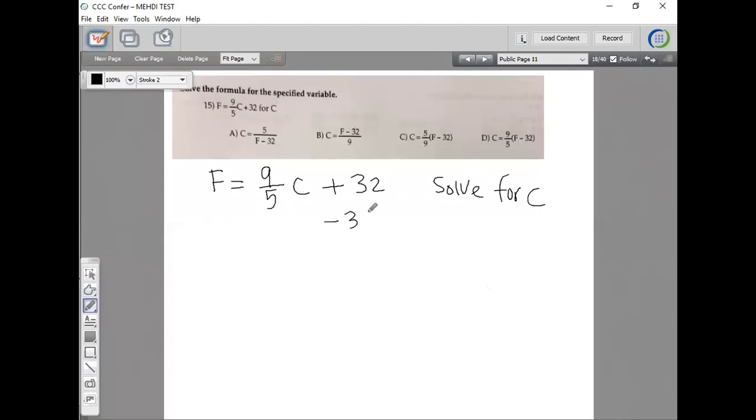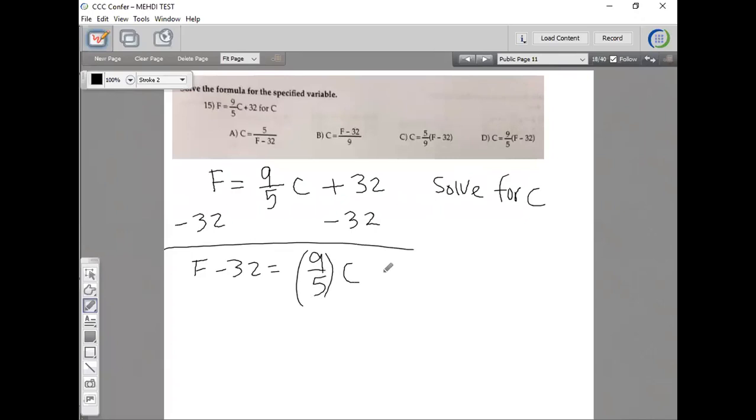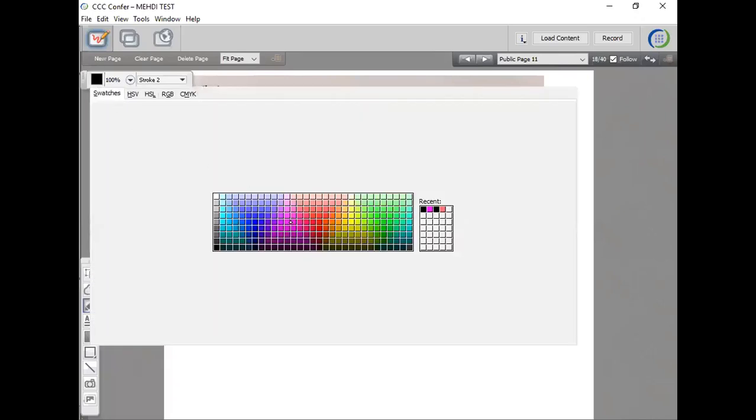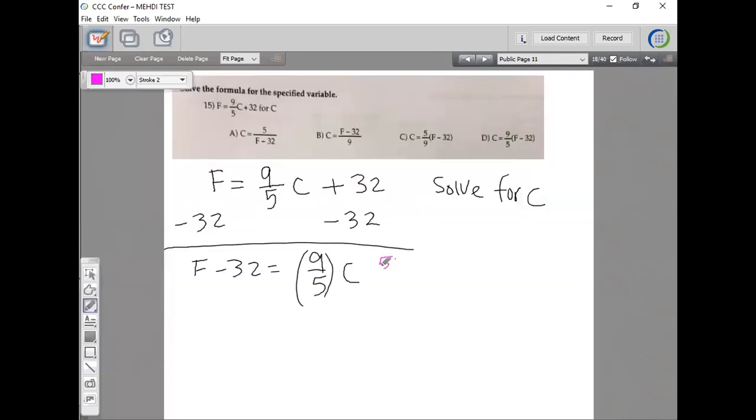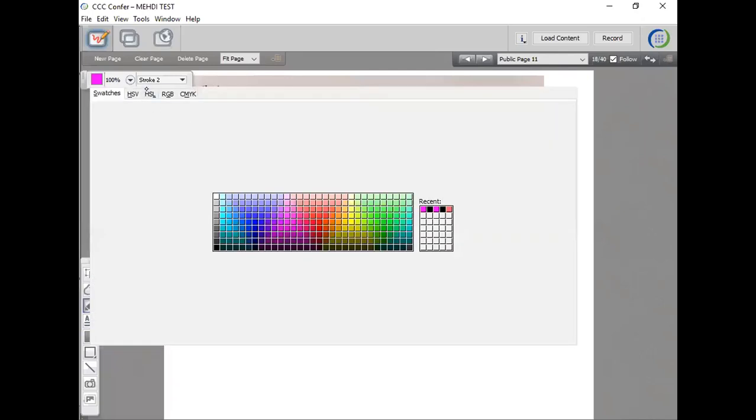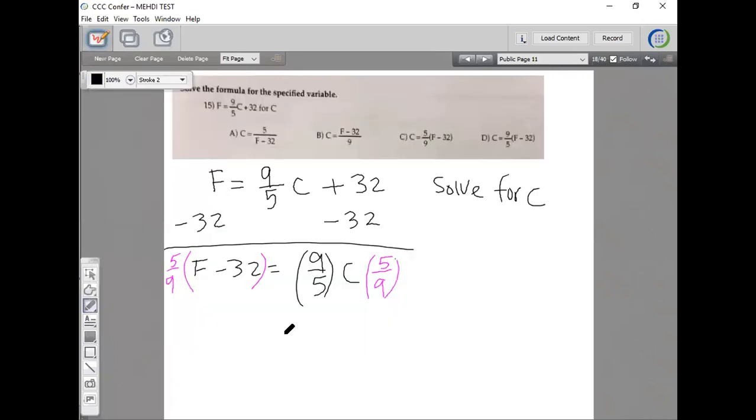To isolate C, I'm going to subtract 32 from both sides of the equation. So I get F minus 32 is equal to 9 over 5 C. To solve for C, I need to eliminate that 9 over 5. The reciprocal of that would be 5 over 9. So let's multiply both sides by 5 over 9. So pretty much this is my answer. We isolated the C. So C is equal to 5 over 9 times F minus 32.